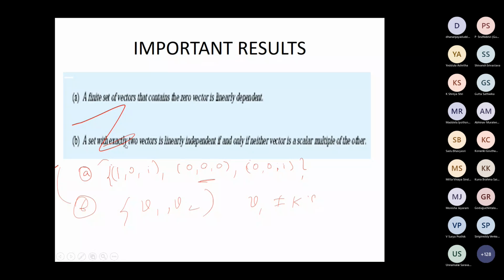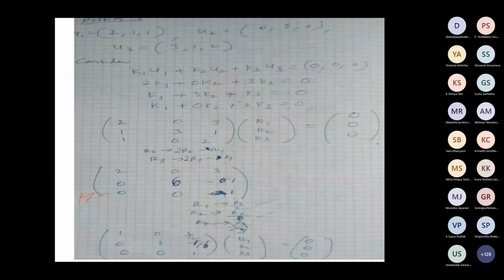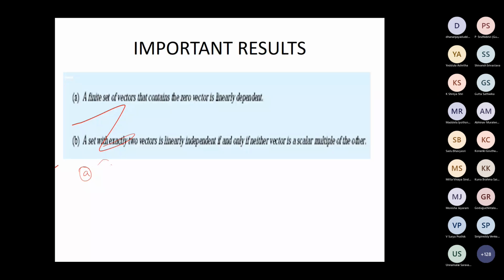A set with exactly 2 vectors is linearly independent if and only if neither vector is a scalar multiple of the other vector. That means the 2 vectors are not on the same line. That's the meaning. Geometrically, we have seen the same thing, no? Please just look at this. A set with exactly 2 vectors is linearly independent if and only if neither vector is a scalar multiple of the other vector.